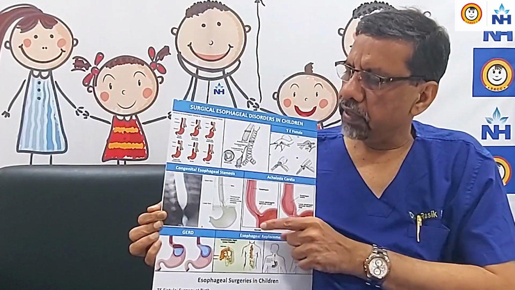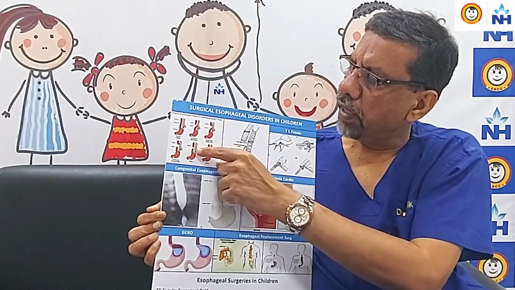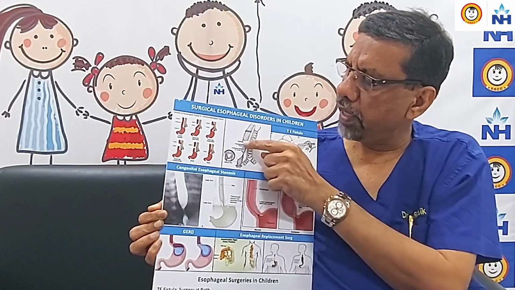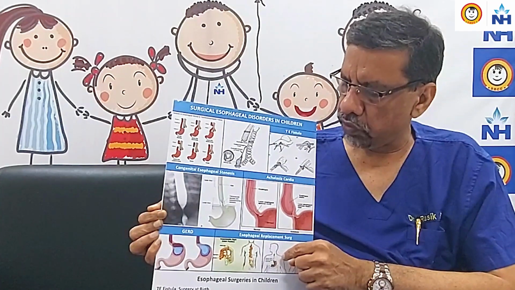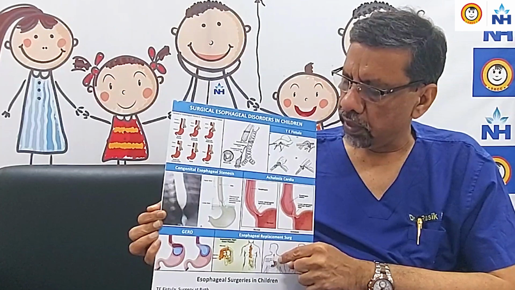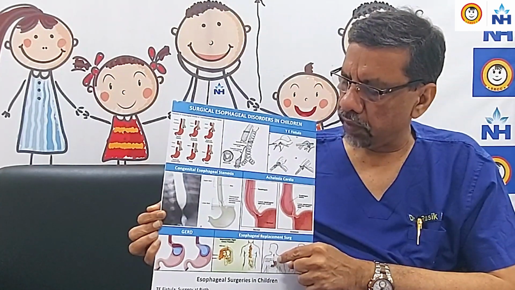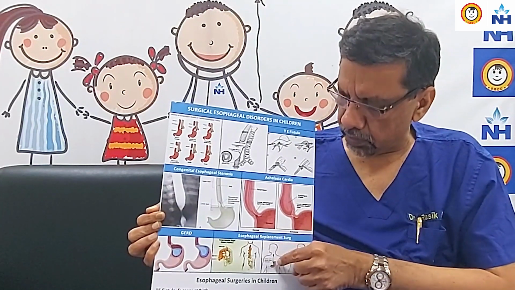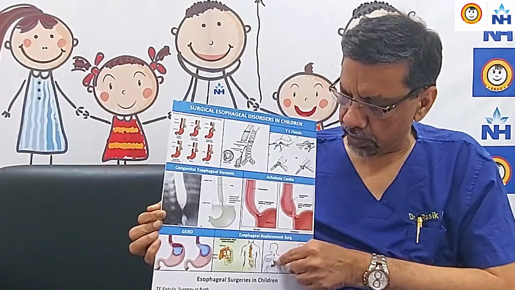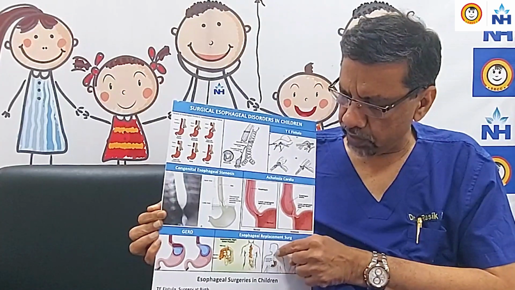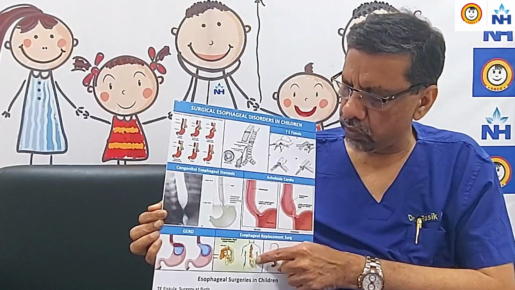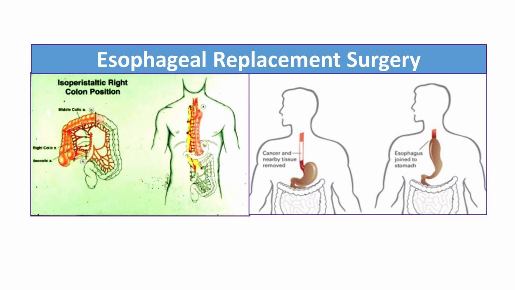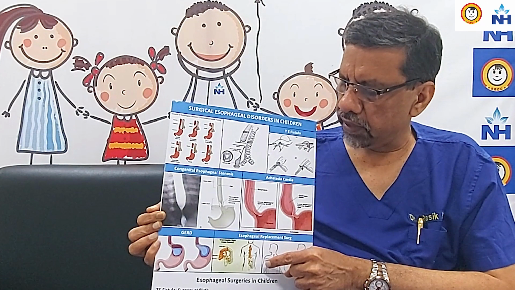In long gap atresia, where we cannot perform primary end-to-end anastomosis, they end up with cervical esophagostomy and gastrostomy. Later on, we replace the esophagus using either the stomach, where we mobilize the stomach and then do anastomosis in the neck, or we replace the esophagus using colon. All these surgeries, particularly esophageal replacement surgery, are very complex.